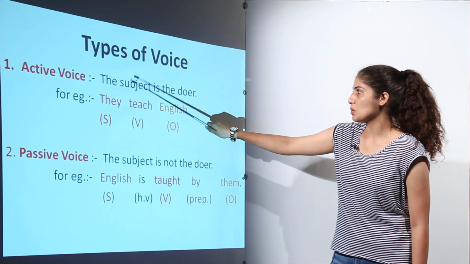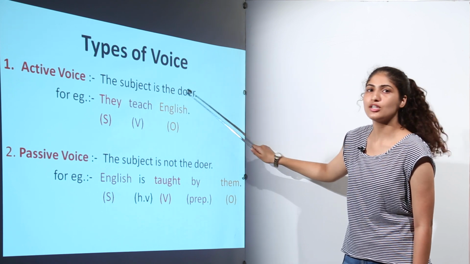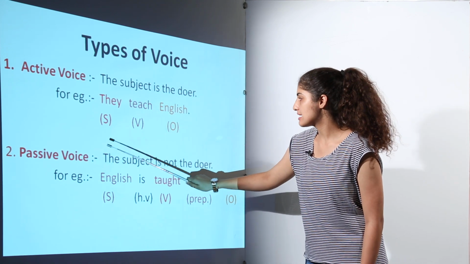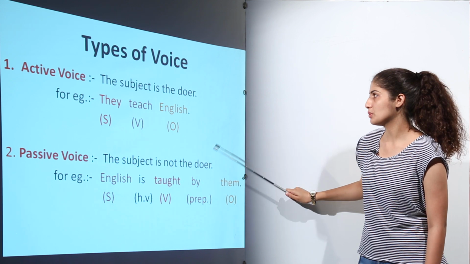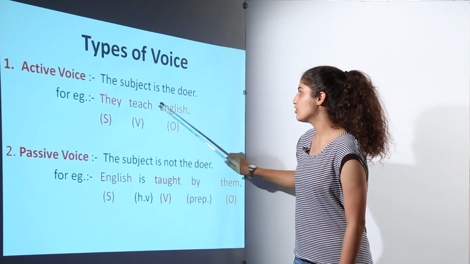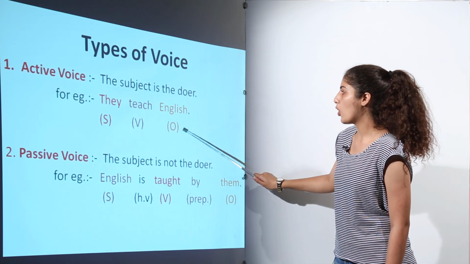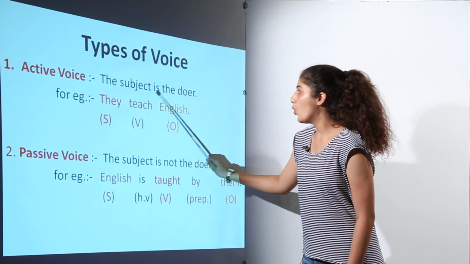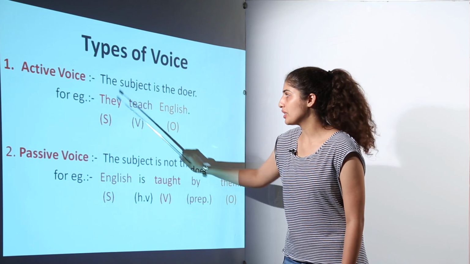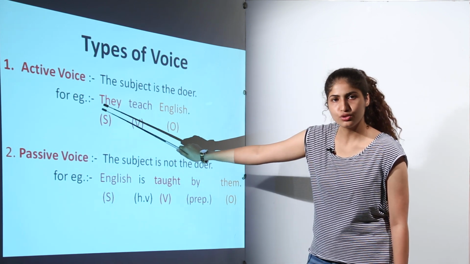Active voice is the one in which the subject is the doer, and passive voice is the one in which the subject is not the doer. For example, they teach English. They is the subject, teach is a verb and English is object. So here, who teaches English? They. So here the subject they is the doer.